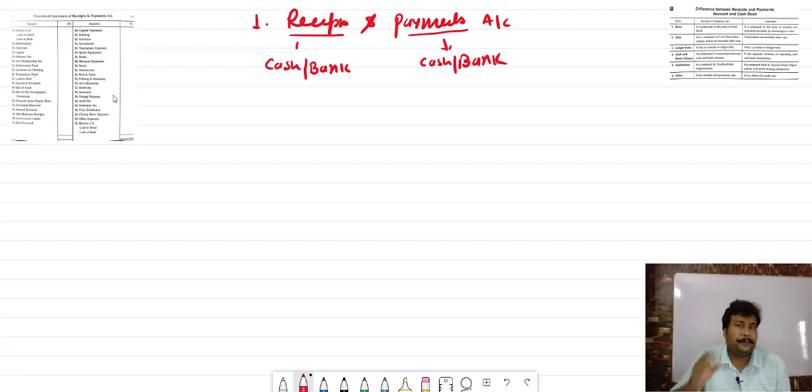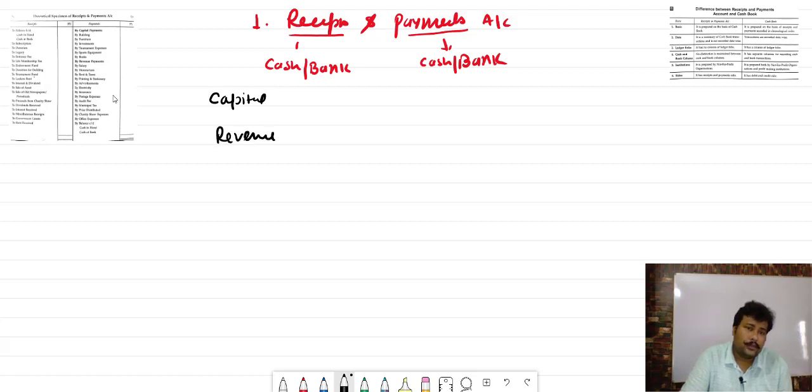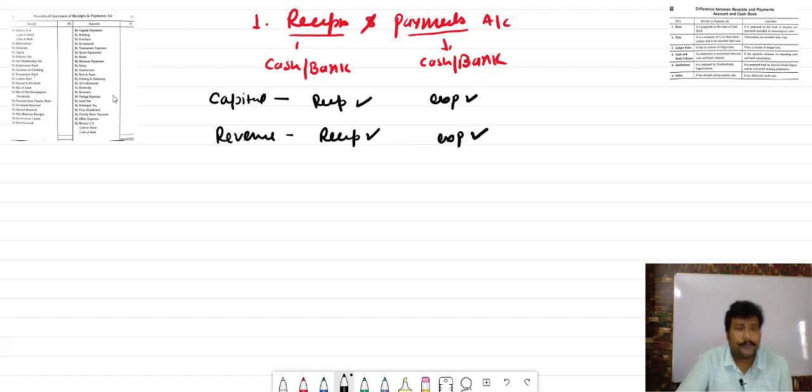Now बच्चा receipt and payment having two different side, two different nature. One is capital and one is revenue. So बच्चा in receipt and payment account, all capital receipt will be also recorded, all capital expenditure will also record. Similarly, all revenue receipts will also recorded and all revenue expenditure will also recorded.